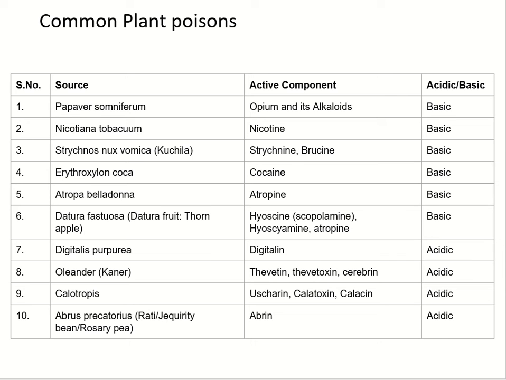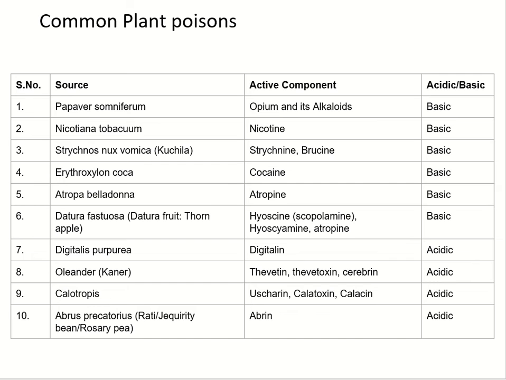Common plant poisons, their active components and their acidic or basic nature. So, Papaver somniferum, its active components are opium and its alkaloids, and it is basic. Nicotiana tabacum, nicotine, basic. Strychnos nux vomica, also known as kuchla. The active components are strychnine, brucine, and it is basic in nature. Erythroxylon coca, the active component is cocaine and is basic. Atropa belladonna, active component atropine and is basic.